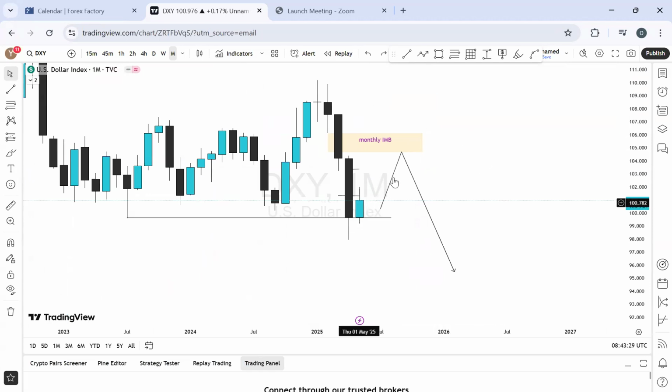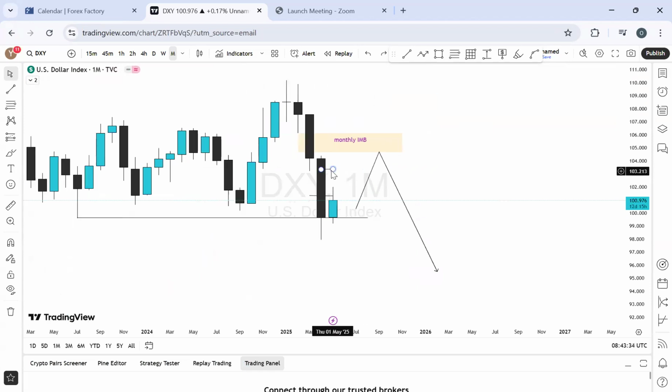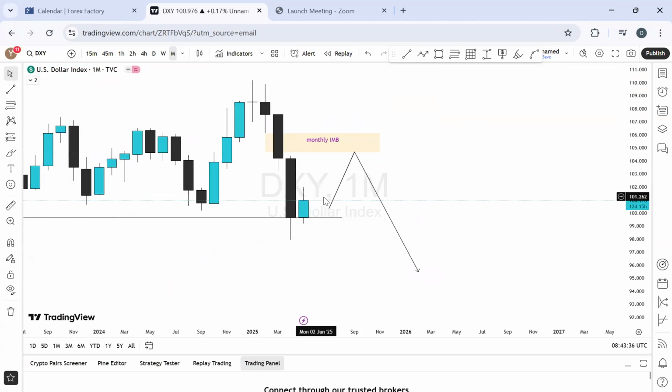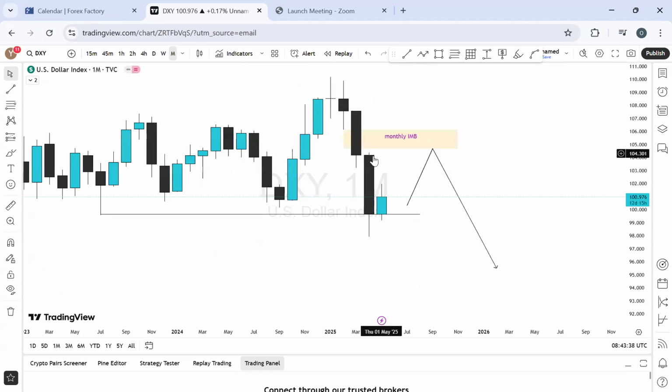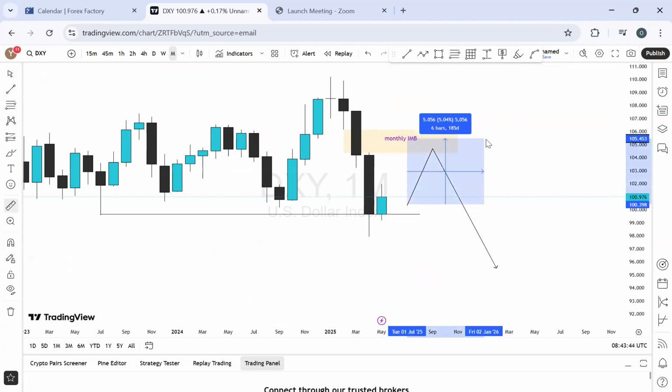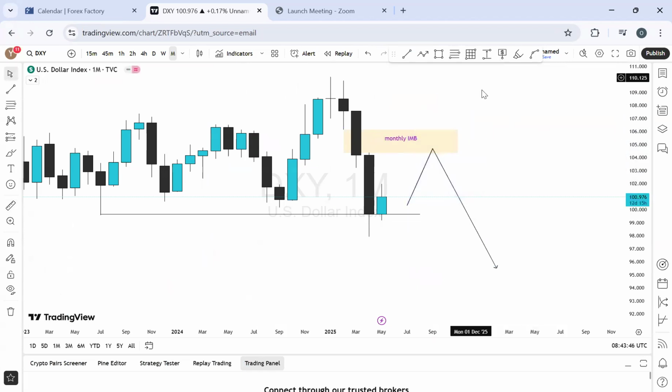So right here, last week I was expecting the market to react to a price level, and which it did. So basically for this week, what we have is still very simple. On monthly time frame, this is the monthly imbalance zone that we're expecting the price to come into later on, which would be about 500 points or 5,000 points rather before the price gets in there. But basically on the monthly time frame, this month is not over yet, so we cannot have a bearish fair value gap zone right here. So let's quickly move to the weekly time frame analysis.